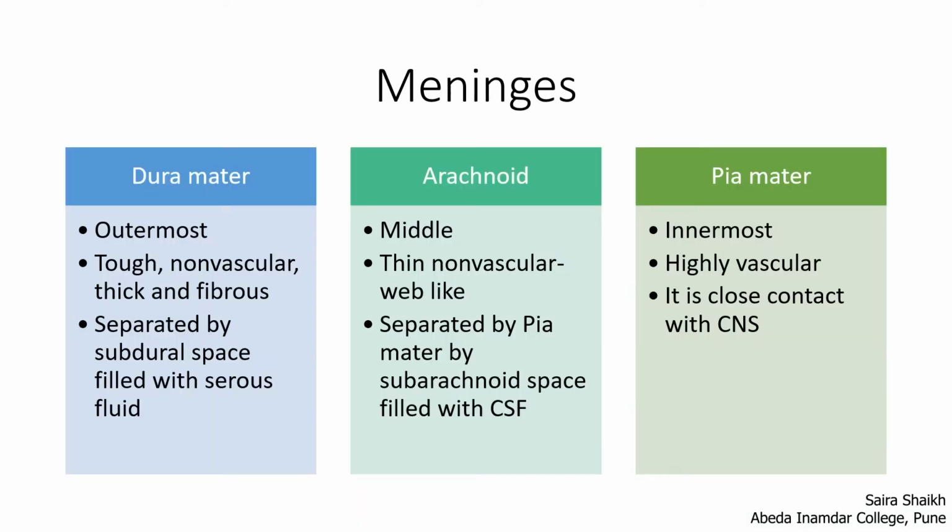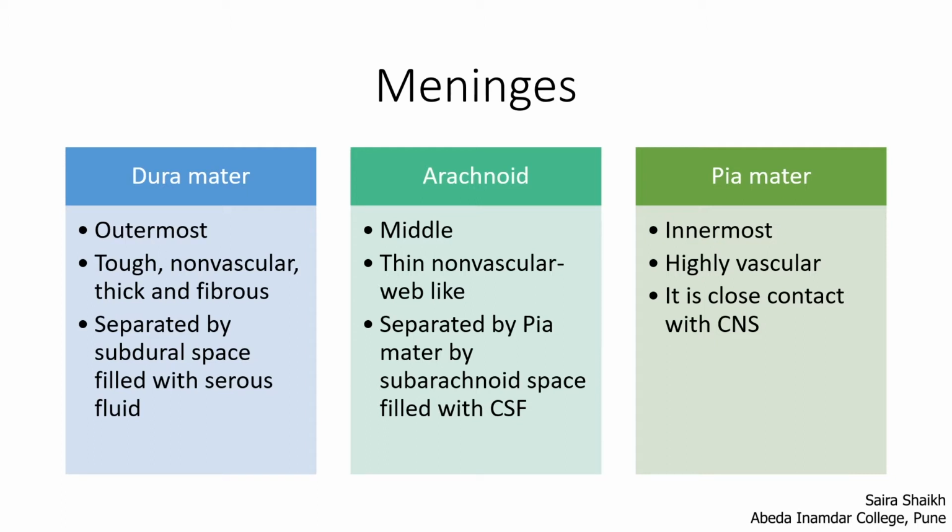Let us study the meninges. Meninges are the protective coverings present around the brain. Dura mater is the outermost protective meninx. It is tough, non-vascular, thick and fibrous. It provides protection to the brain. It is separated by the subdural space, which is present between the dura mater and the arachnoid. It is filled with a serous fluid.